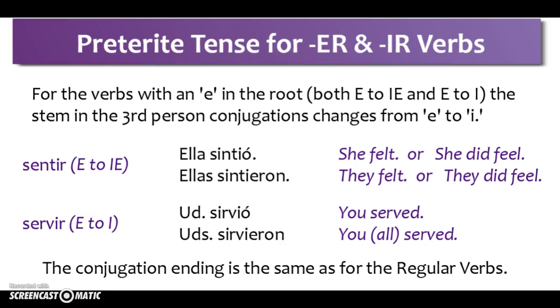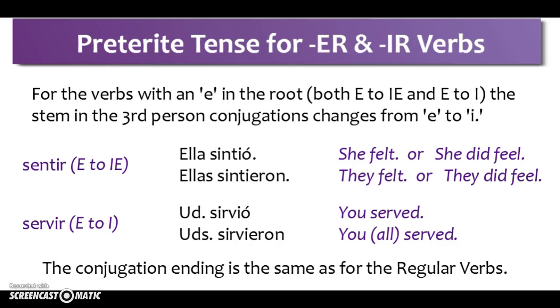If we have an E in the stem or the root of the verb, in the present tense, that E might change from E to IE or E to I. When we are conjugating in the preterite tense, for the third person, either singular or plural, we're going to change that E to just an I. Sentir is E to IE in the present.